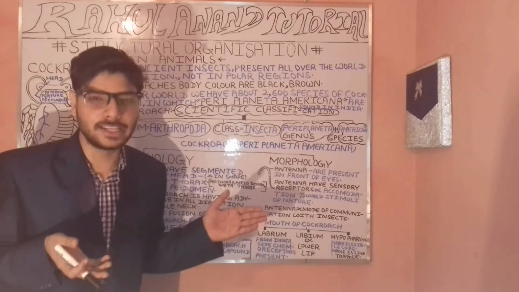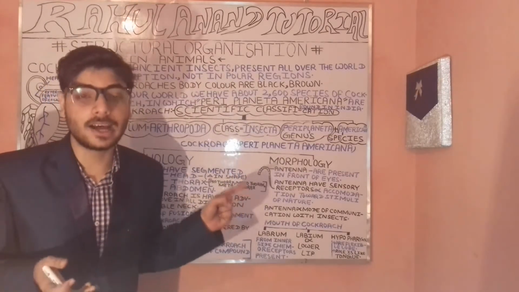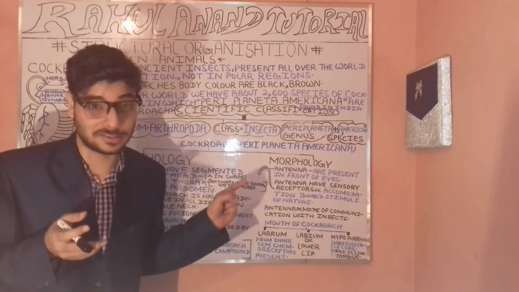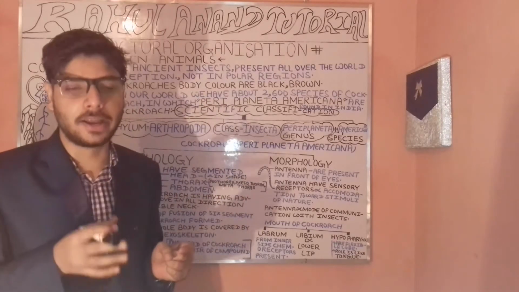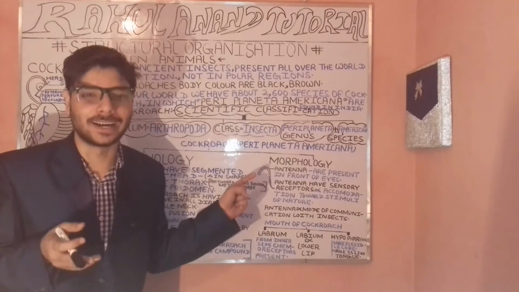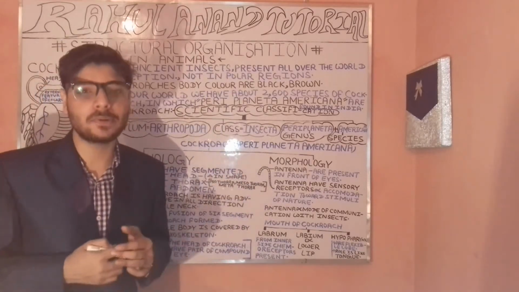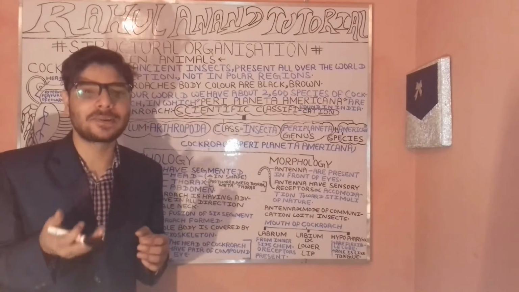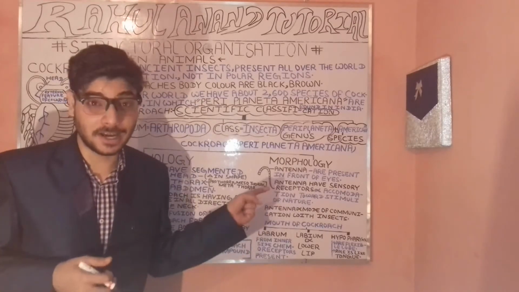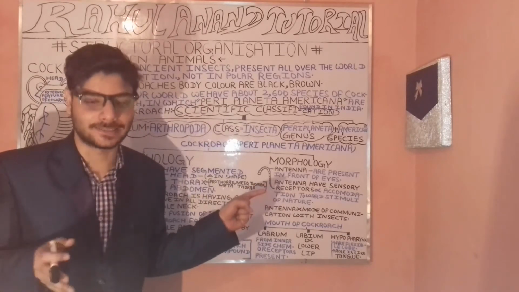Then come the genus and the species. The name itself is composed of two words, Periplaneta and americana. Periplaneta is the genus, and americana is the species. You know very well what species are.